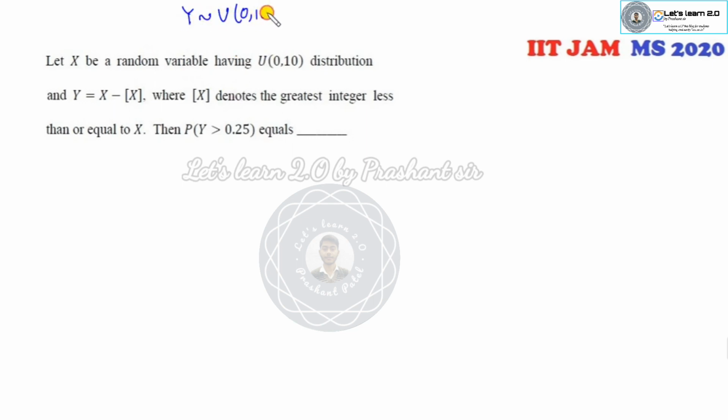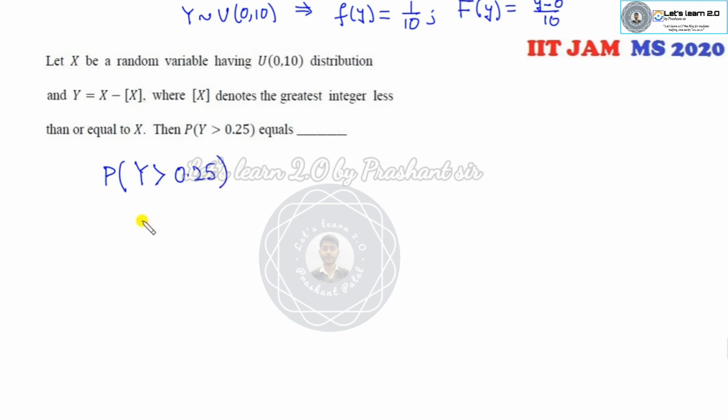Okay, x is my uniform distribution over 0, 10. So can you find the PDF of x? 1 over 10. Once you have the PDF, you can find the CDF also. It's x minus 0 over 10. Then your target is to find the probability of y which is greater than 0.5.